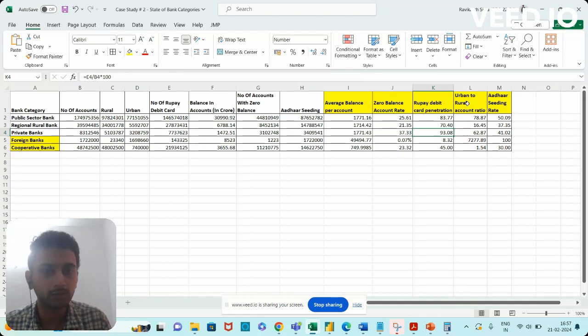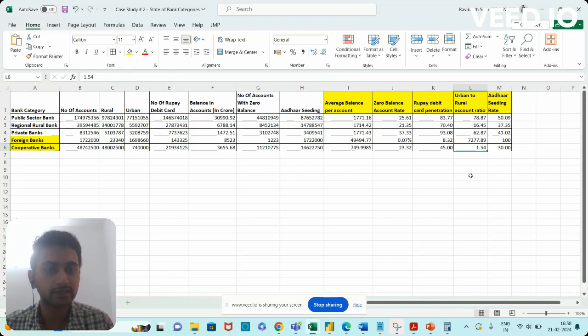Next is the urban to rural account ratio. This is a simple KPI obtained by dividing the number of accounts in the urban region by the number of accounts in the rural region. It's quite high for the foreign banks. This indicates that the number of accounts in the urban region is 72 times higher than the number of accounts in the rural region. For the cooperative banks, it's the lowest, which indicates that the number of accounts in the rural region is much higher than in the urban region.